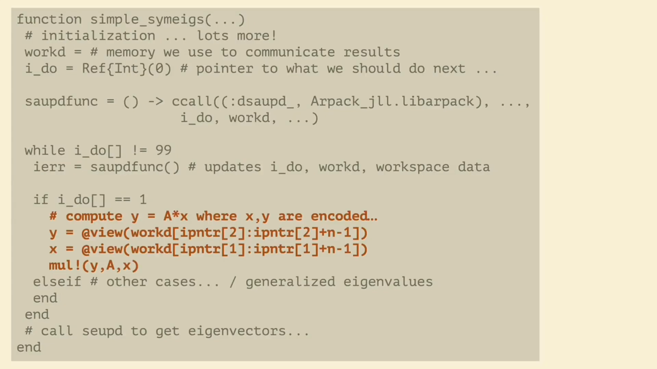And the key point about all of this is that the actual Julia functions here, that is the matrix vector multiplication, it's completely independent of the library. So here we just extract pointers to the memory locations and then do the matrix multiplication.